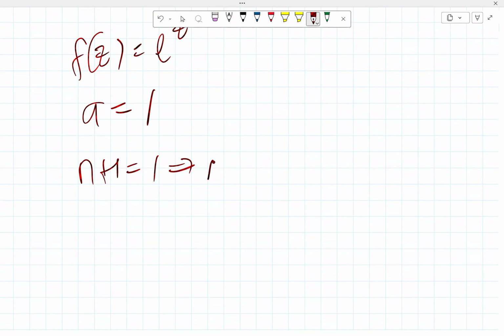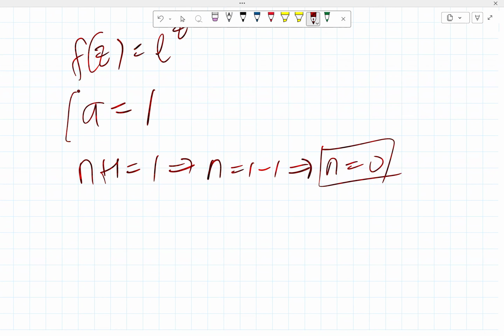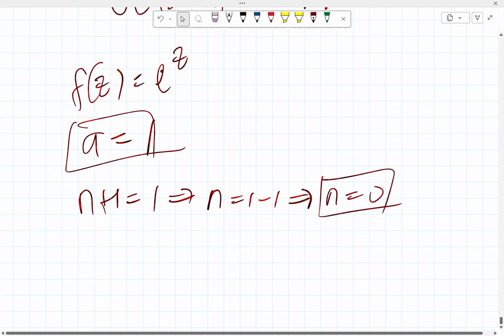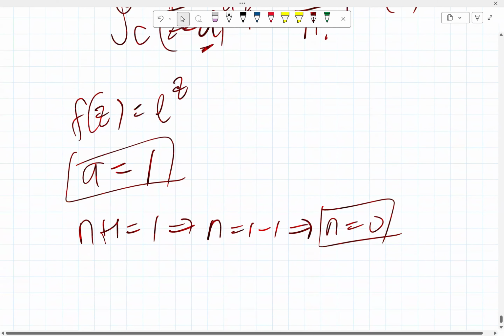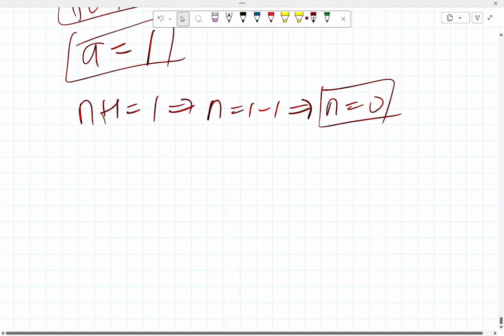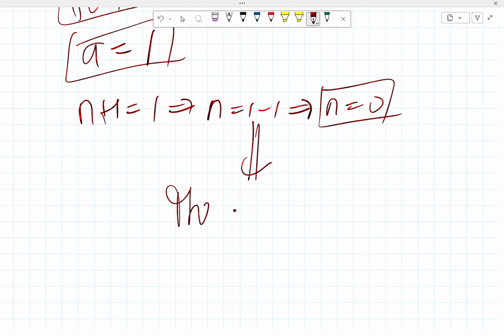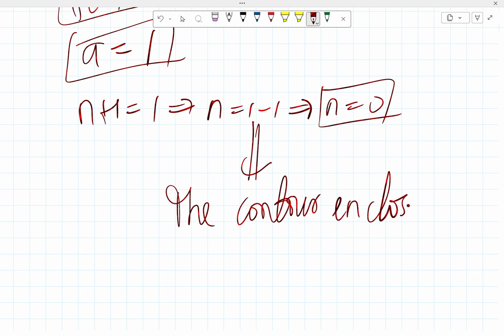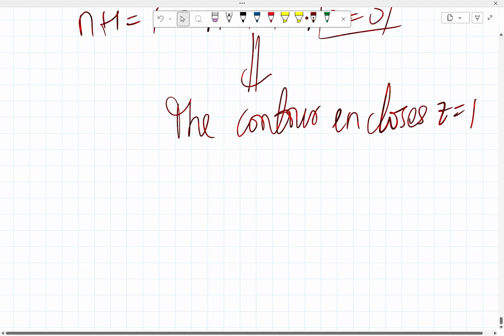That implies that n is equal to 1 minus 1. That means that n is equal to 0. So we have n is 0, a is 1, and f of z is e raised to the power z. So this tells us that the contour encloses z equals 1. That's why n is 0, right? So we apply the formula now.